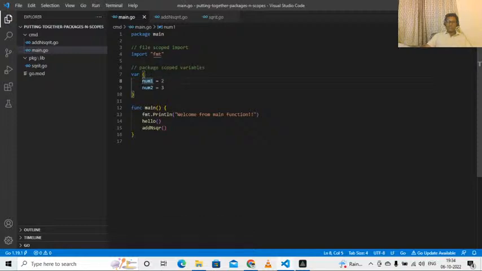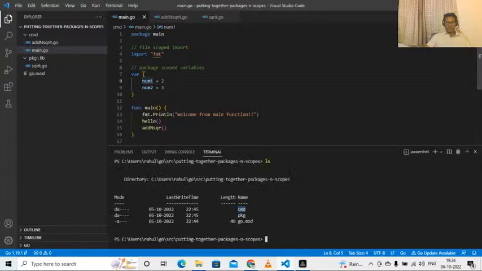So please try to avoid making any variable or any function inside the main package global scoped. What does that mean? Don't use a capital letter while declaring any function or any variable inside your main package. It's not advised. You can do it, but it is not advised.